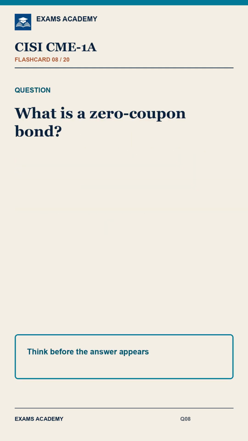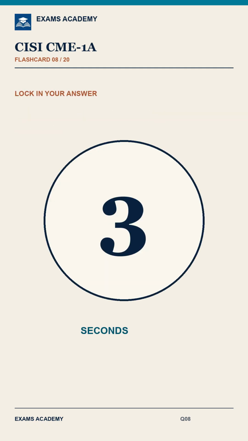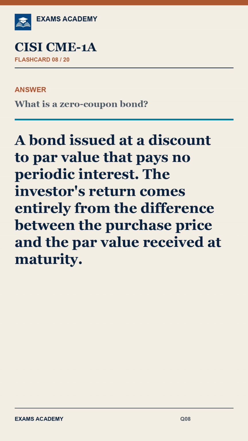Question 8. What is a zero-coupon bond? Answer. A bond issued at a discount to par value that pays no periodic interest. The investor's return comes entirely from the difference between the purchase price and the par value received at maturity.